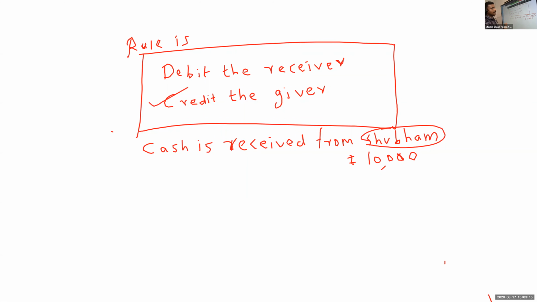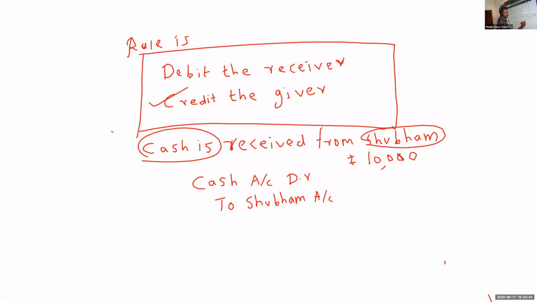Here cash is received, a real account, so debit cash. So the entry will be: Cash account debit to Shubham account, 10,000.